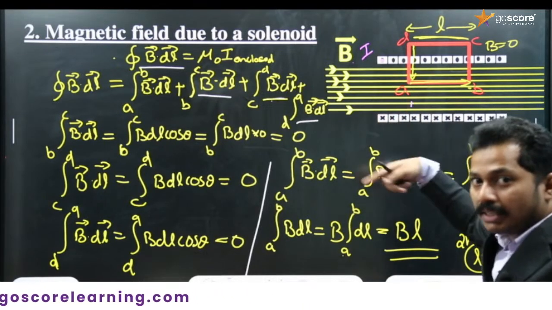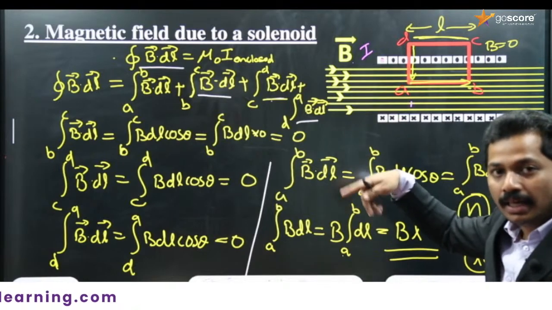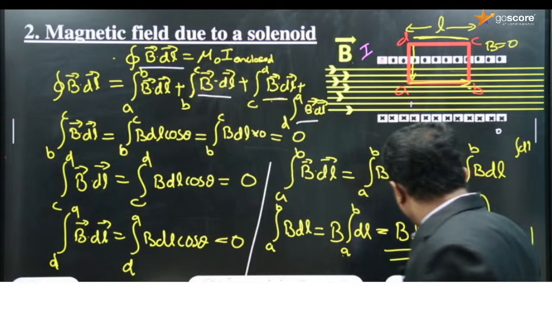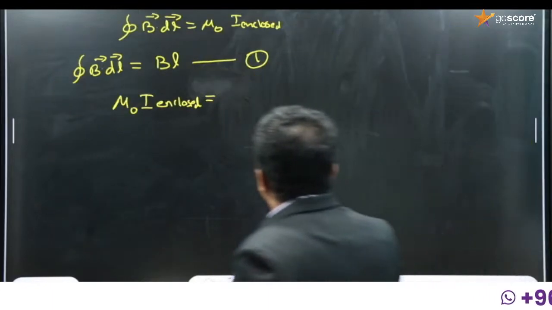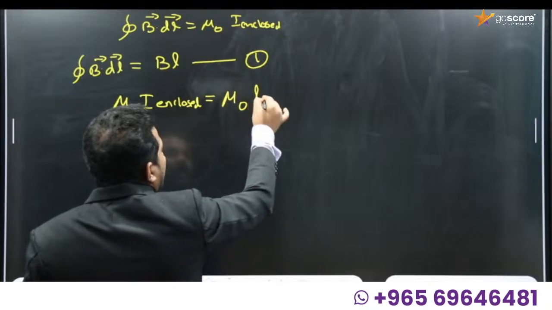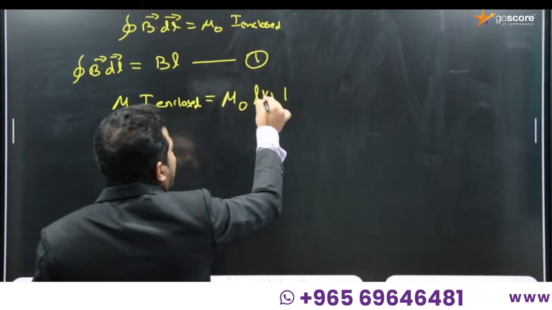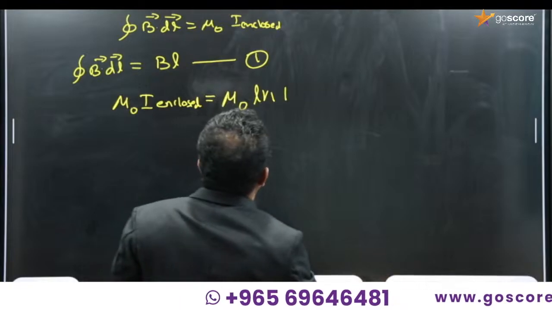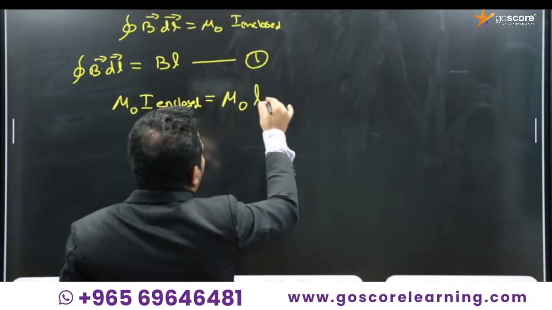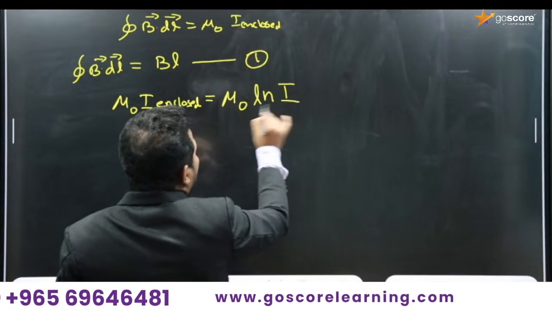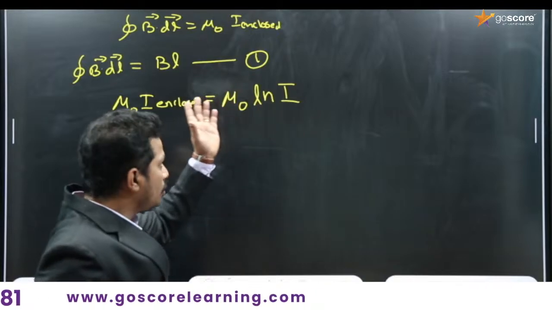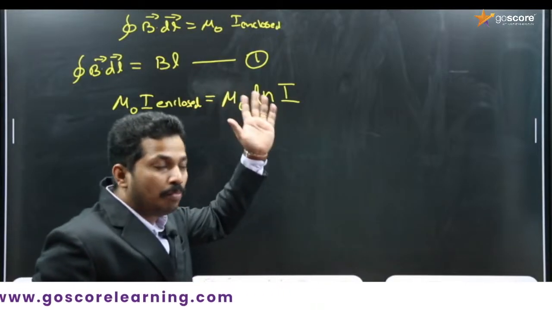Each turn carries a current I. Then the total current threading the loop which contributes to the magnetic field will be taken as Lni. So mu 0 into current, which is equal to mu 0 Lni. Here Ln means the total number of turns, and each turn carries a current I, so the total current threading the loop will be Lni.